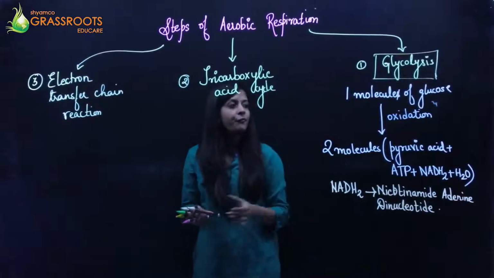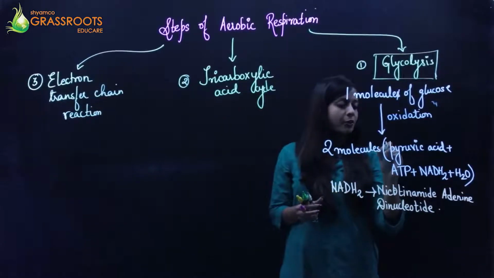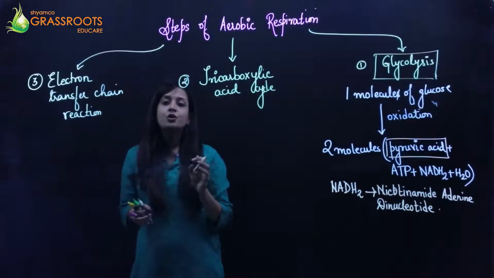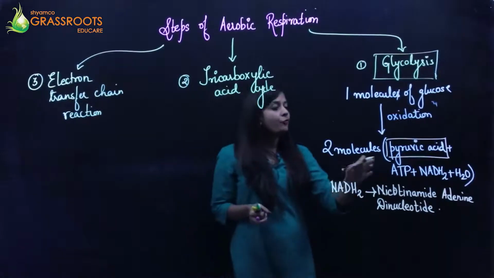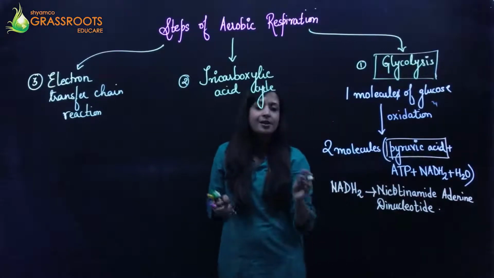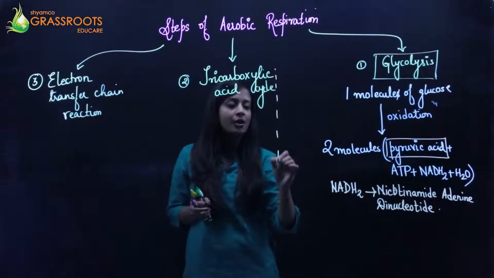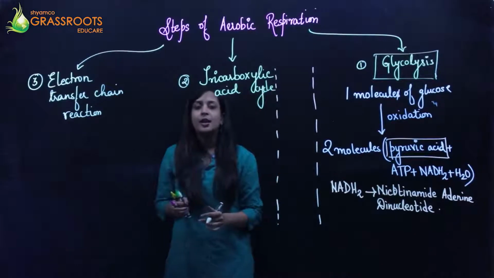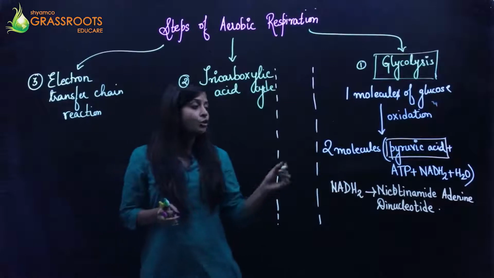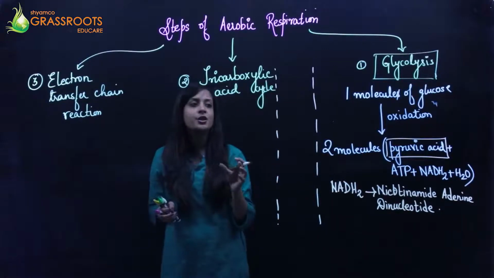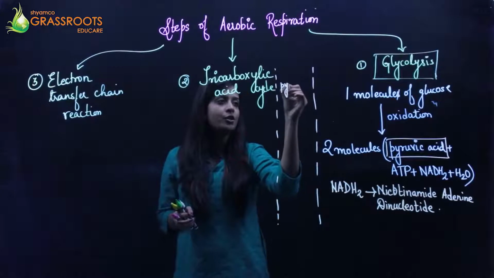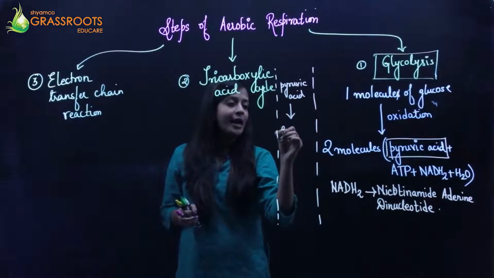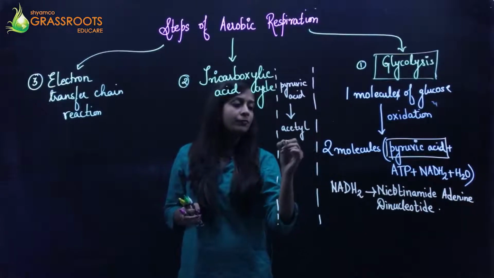Okay, so this pyruvic acid will enter into the next cycle, which is known as the tricarboxylic acid cycle. Before it enters, there is a transition reaction between glycolysis and the tricarboxylic acid cycle, also known as the TCA cycle. So what happens in this transition process? This pyruvic acid gets converted into acetyl coenzyme A,